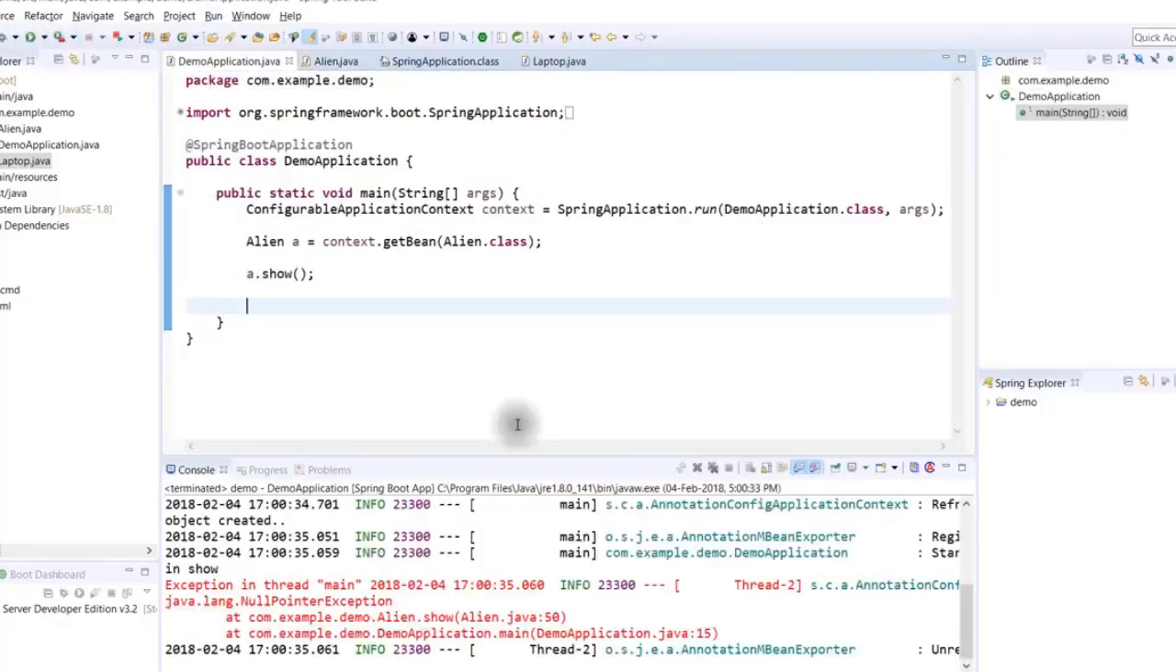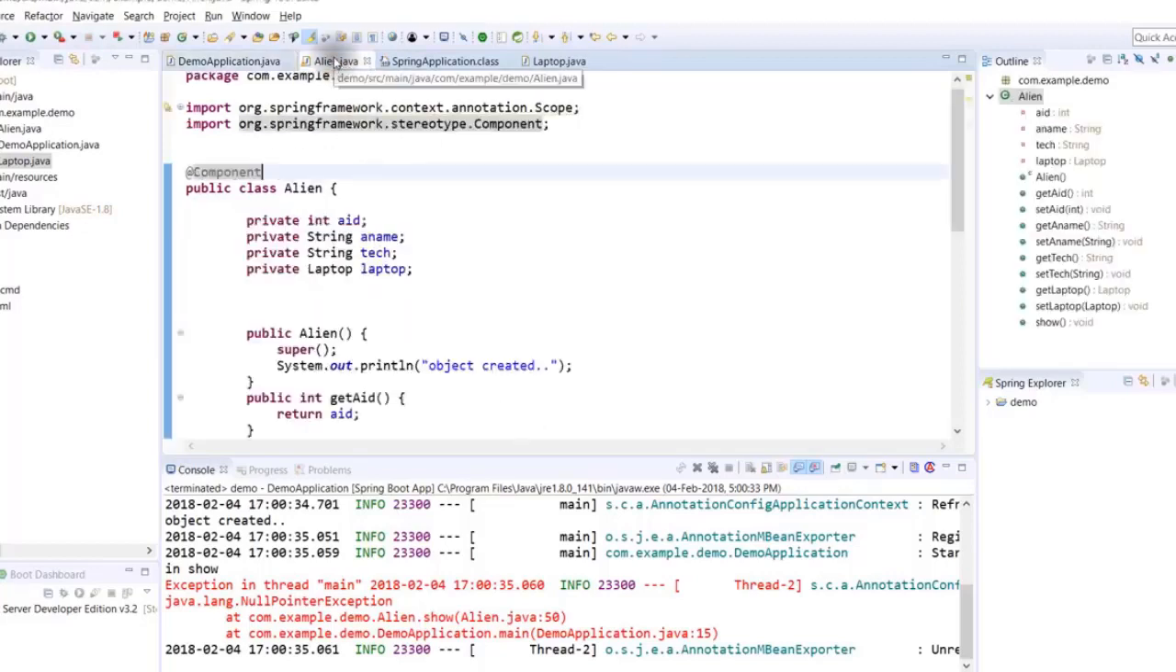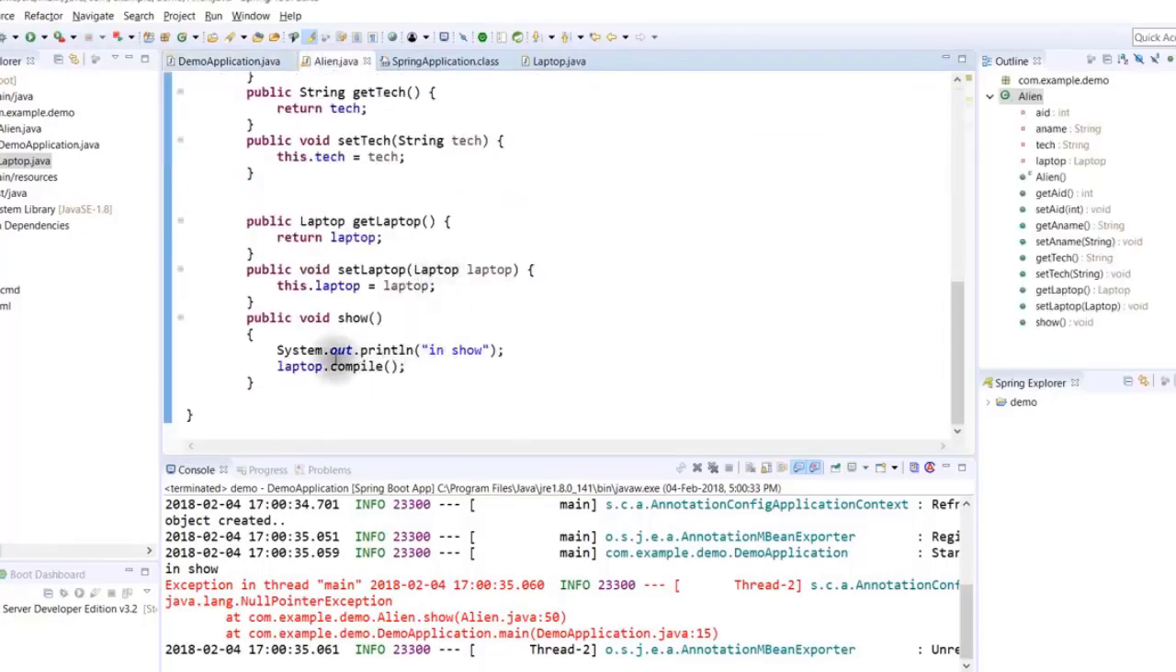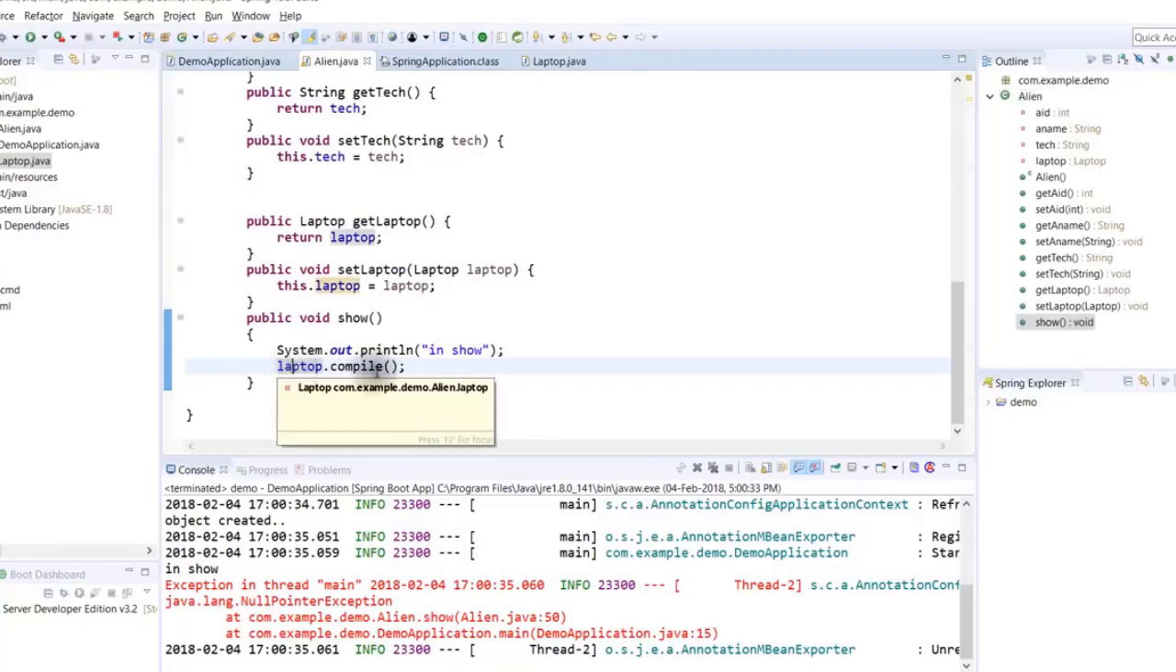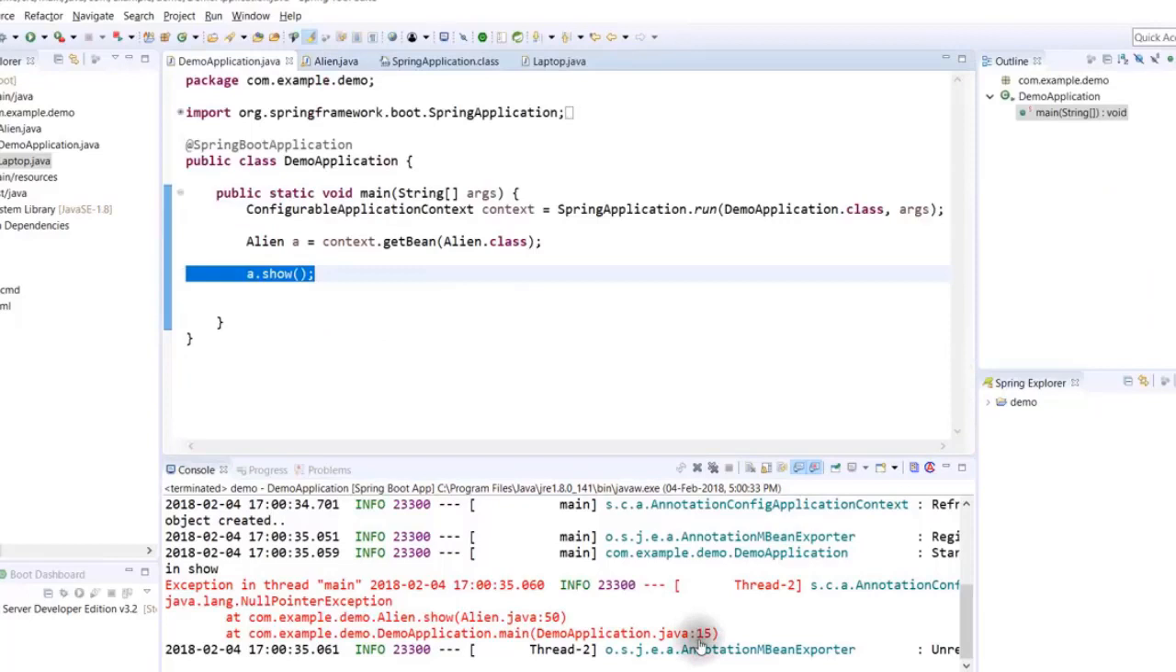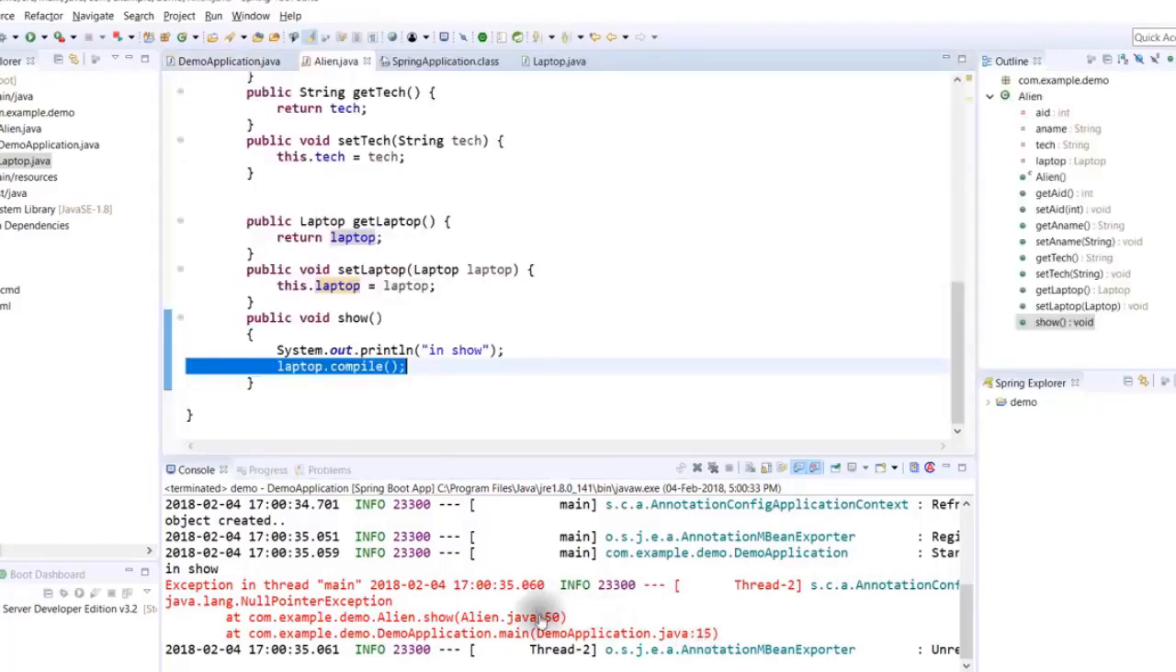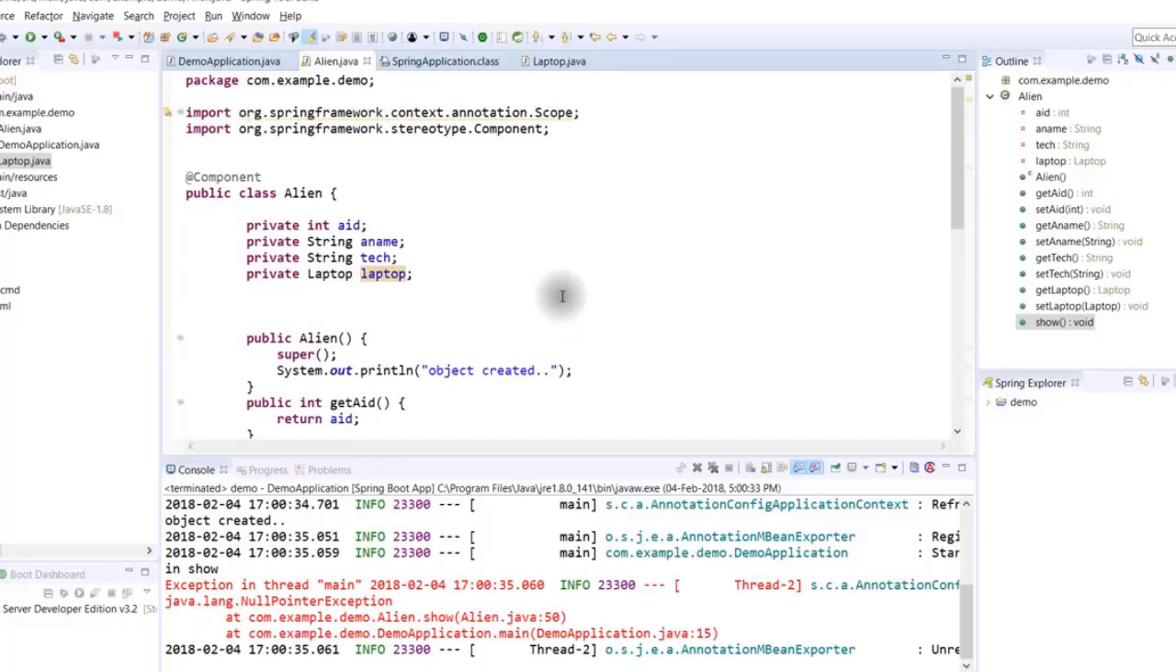Let's run this to verify what is happening there. And you can see we got null pointer exception. But now why null pointer exception? It is because if I go up, we are saying laptop.compile. In fact, this is the error line. So if I click on this error line, okay, it is in show and it is in here. So you can see we got laptop.compile. This is the problem. The problem is the laptop is not instantiated because before using the object, we have to